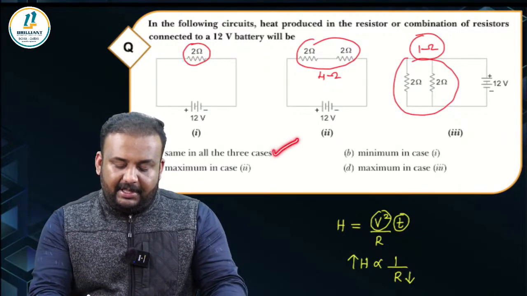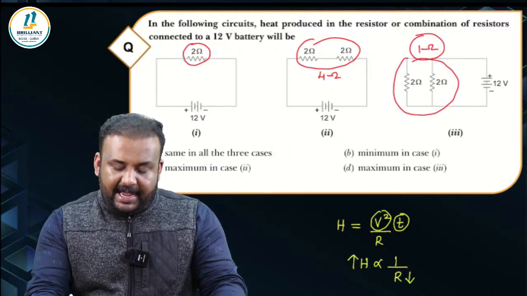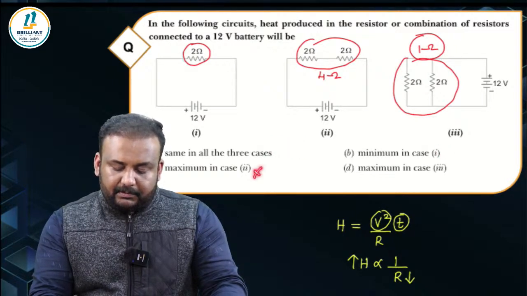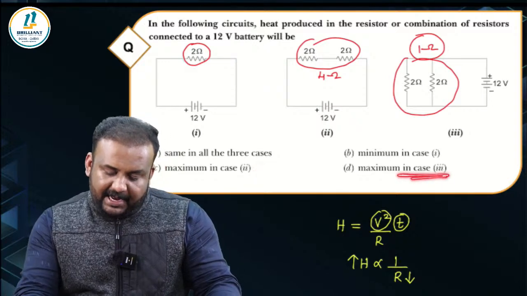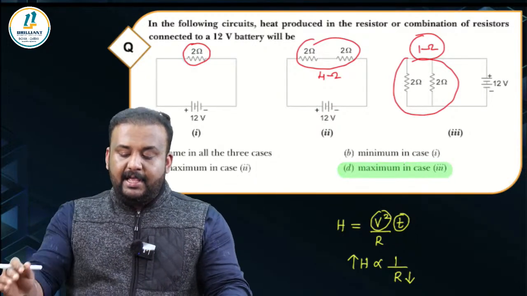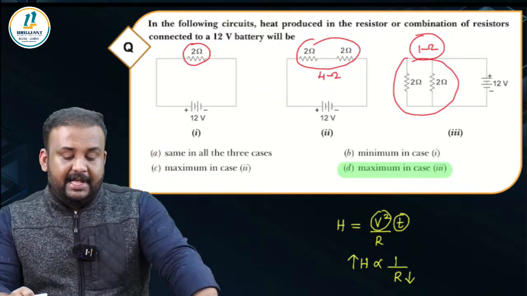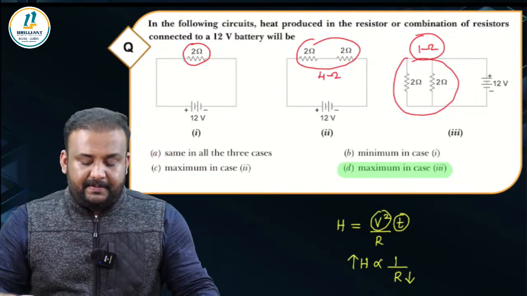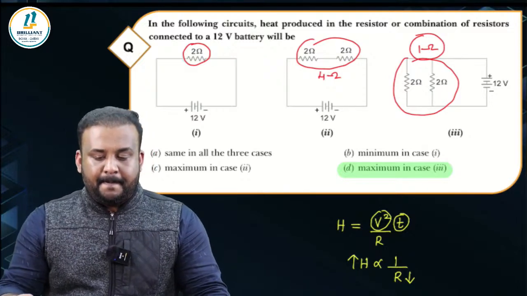So the first option, same in all three cases, that's wrong. Minimum in case 1, no. Maximum in case 2, that's wrong. Maximum in case 3, that is correct, because in case 3 you have the least resistance. Least resistance, higher the heat produced. Is it clear?